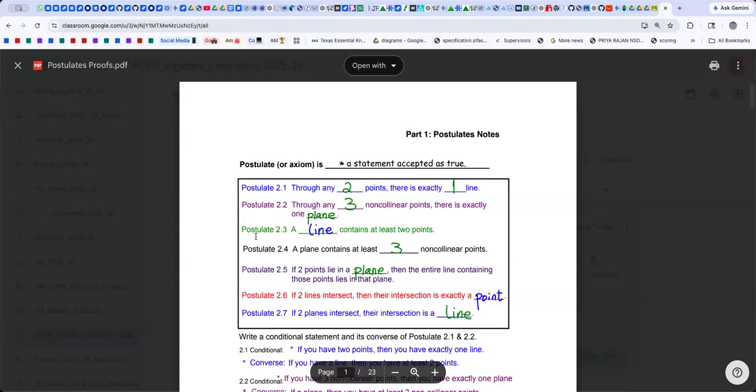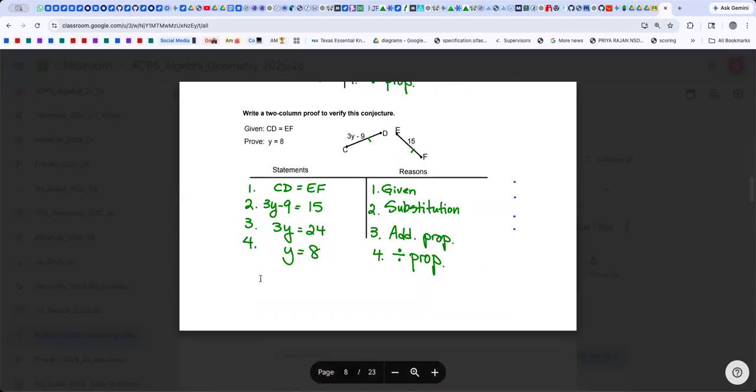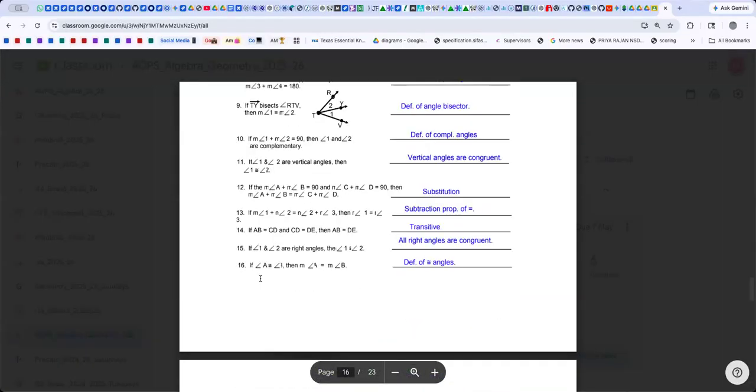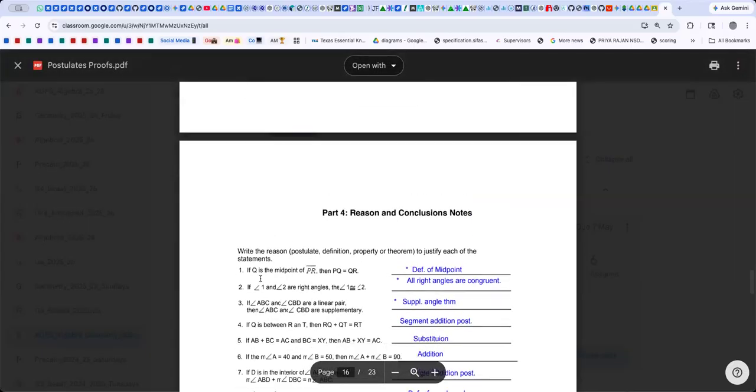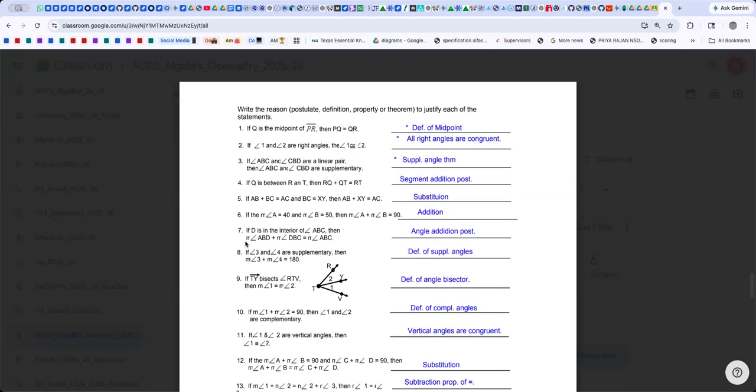Like after the given, sometimes I feel the book is not enough when it comes to school level geometry. Okay, go ahead. What is it you're asking? So in parts 4 and 5, for part 4, it gives the conclusion and you had to write the reason. I don't know the exact term for some of them, or what exactly to say.